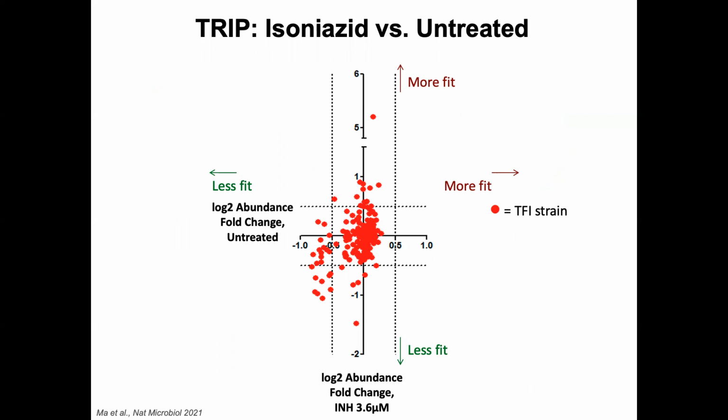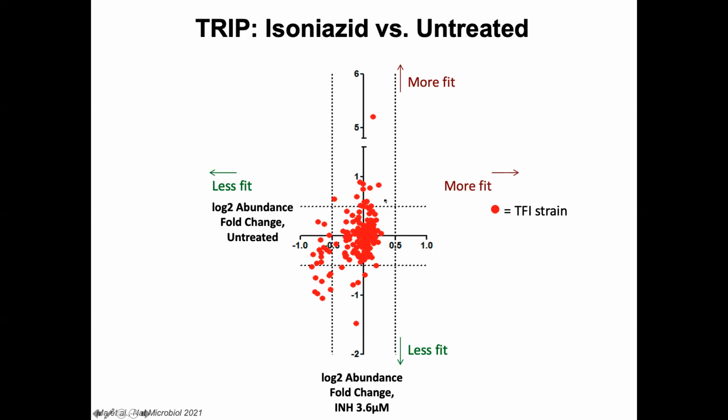We can quantify the fitness for each transcription factor under each condition as the relative abundance fold change of the corresponding strain in the presence versus the absence of expression. The resulting score is negative for fitness deleterious strains and positive for fitness beneficial strains. When we plot the TRIP profiles in the untreated growth on the x-axis versus the isoniazid treated growth on the y-axis, we find several groups of regulators emerge.